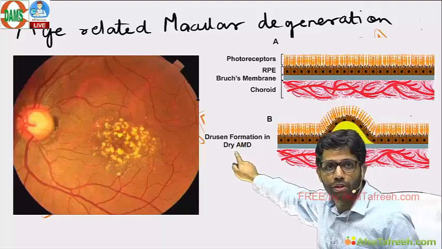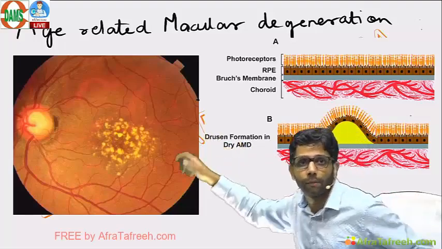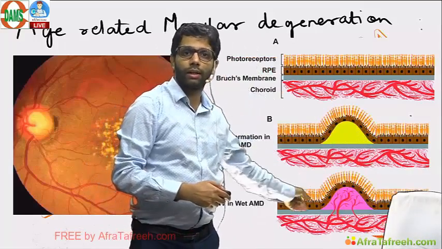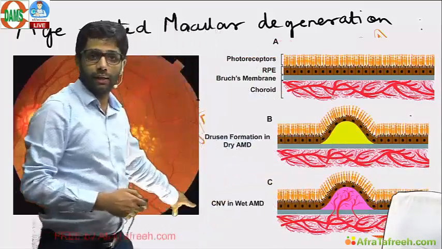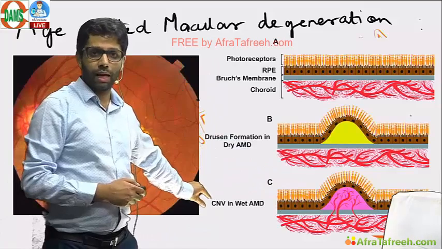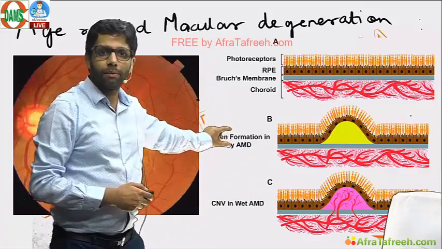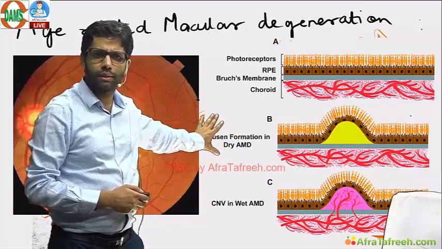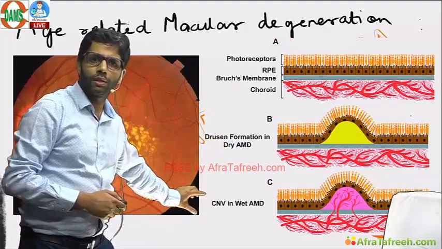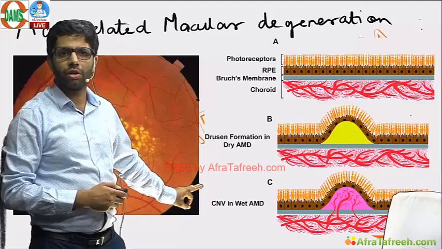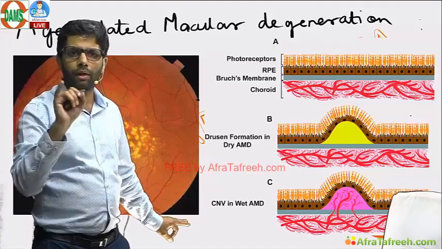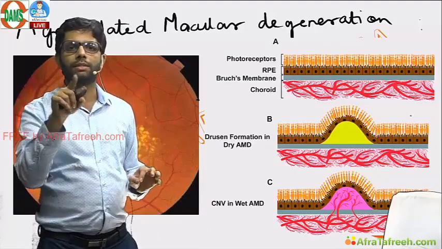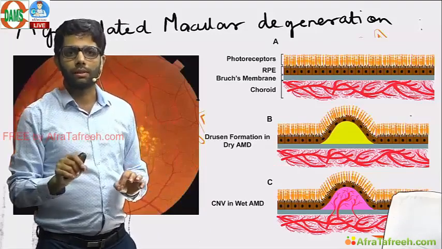90% of patients have dry AMD, only drusen are there. But if choroidal vessels now come into the retina, that will lead to wet ARMD. 10% of patients will have choroidal new vessels. 90% will have dry. Antioxidants and low vision aids for dry. For choroidal new vessels, you have to give anti-VEGF injections, photodynamic therapy. Another question which I am saying: the wavelength of photodynamic therapy is 689 nanometers. Remember this. This can come.